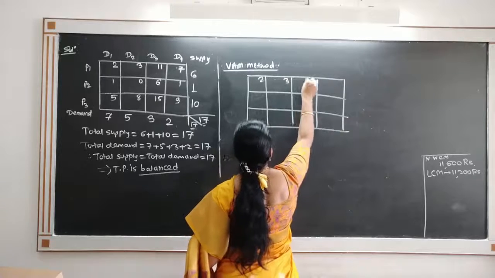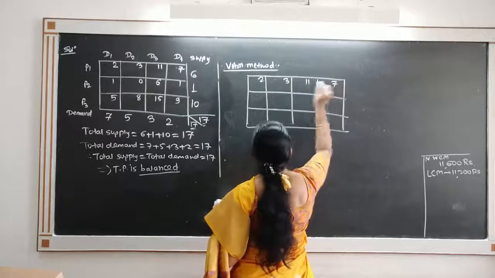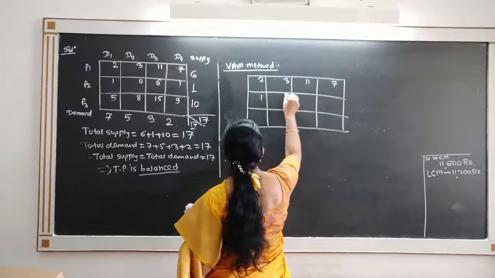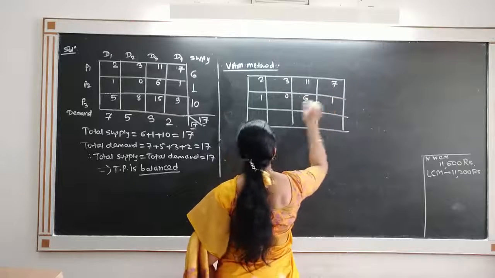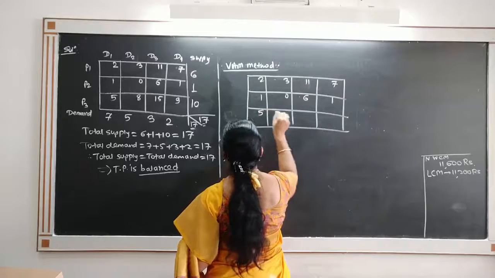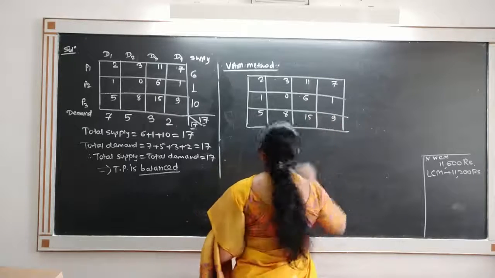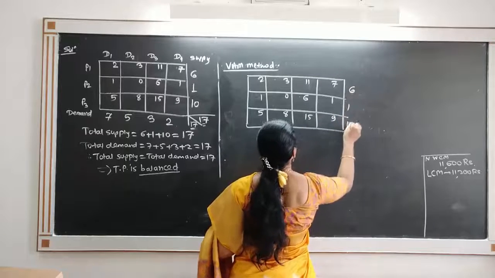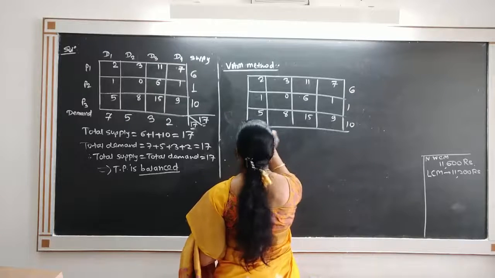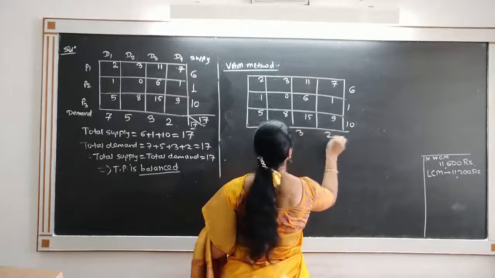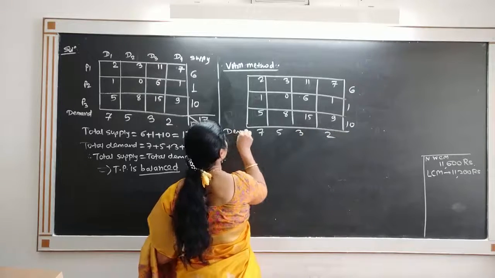The table is 2, 3, 11, 7, 1, 0, 6, 1, 5, 8, 15, 9, 6, 1, 10 and 7, 5, 3, 2. This is demand, supply.